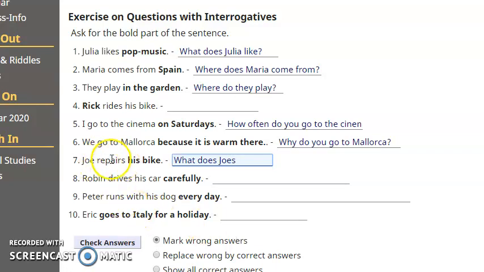Infinitive, but no S. Oh, it's not prepare but repair. Okay, now take your time for number 8, number 9, number 10. Okay, a couple of minutes and then I'm going to give you the answer. Two minuti, poi vi do la risposta. Take your time, come on.